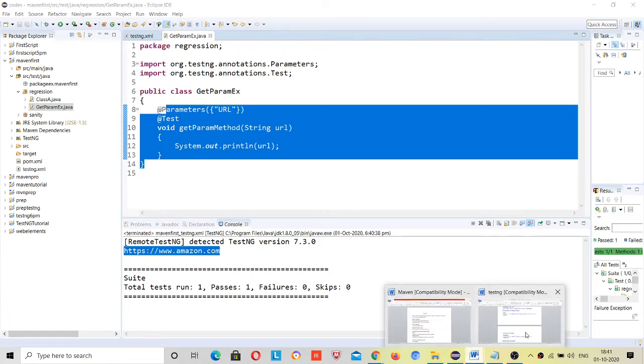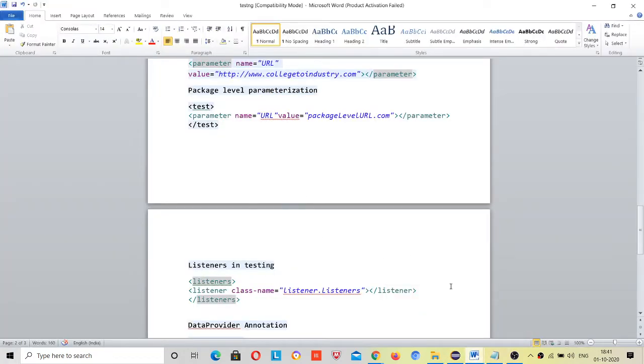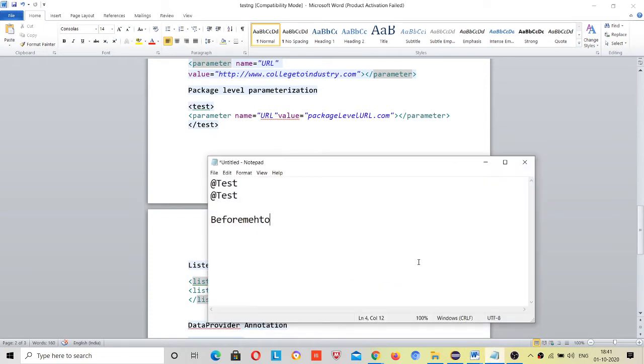Now I'll start the listener topic. What are listeners? Listeners basically tell you whether your test case failed, passed, skipped, or when your test case started. If you want to provide some timings, such as that after this time you have to fail, then the listener provides this functionality.